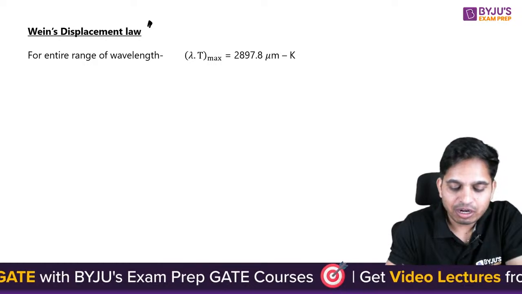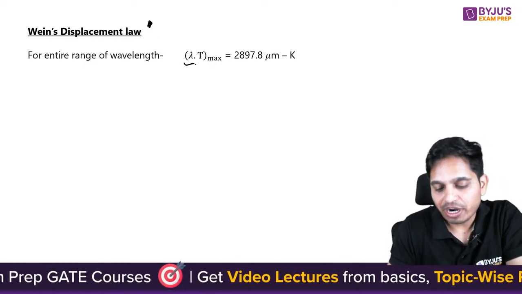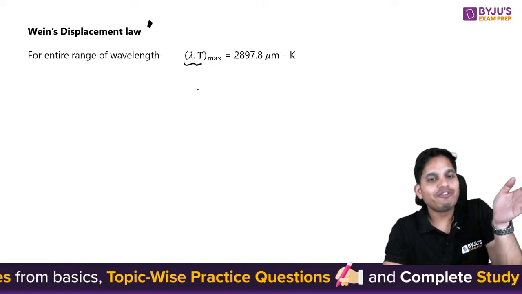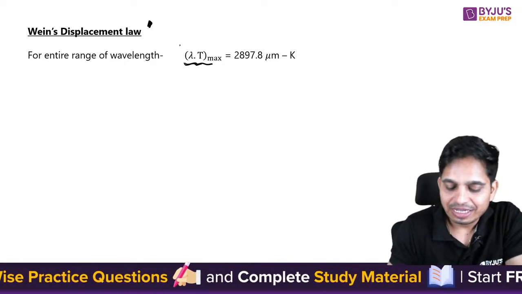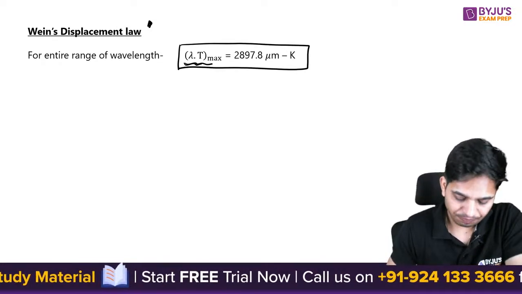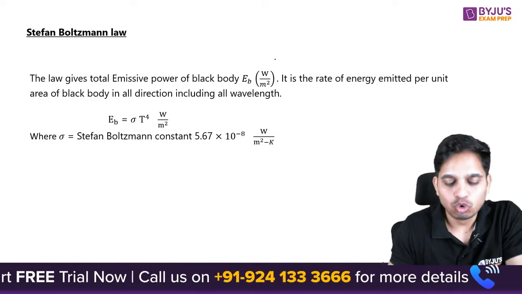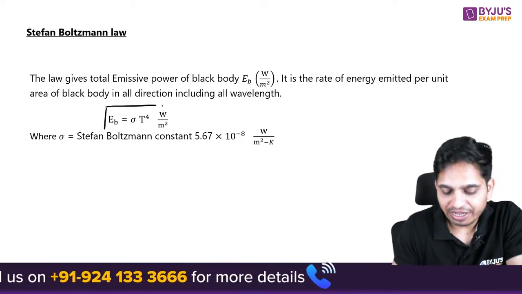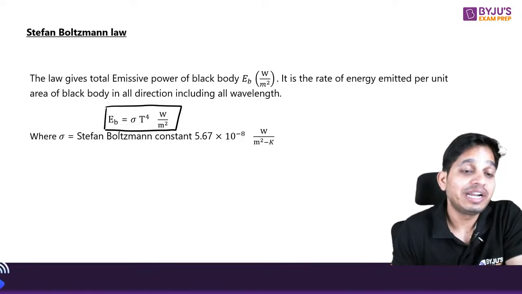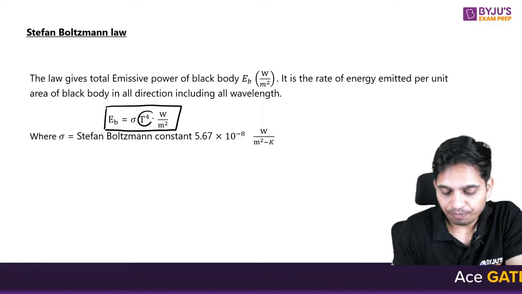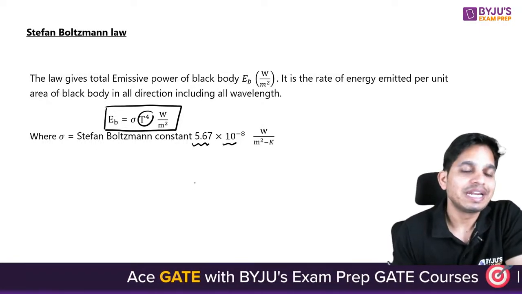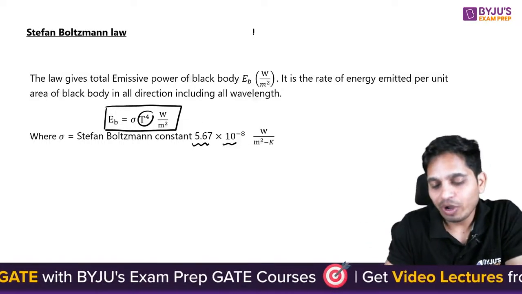Then Wien's displacement law tells you that this product, as temperature is increasing, wavelength is reduced, shorter wavelength. The product of lambda max and T is a constant. Then Stefan Boltzmann's law tells you that the emissive power of a black body is equal to Stefan Boltzmann's constant into temperature to the power 4. Stefan Boltzmann's constant is 5.67 into 10 to the power minus 8. And how will you get it? You have this, right?